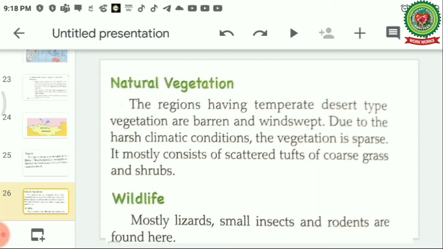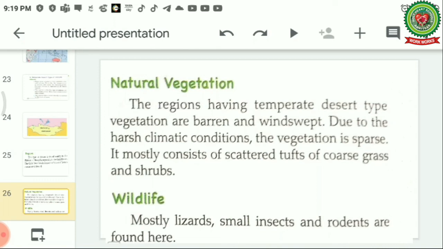Due to the harsh climatic conditions, because in the summers there is no rain and in the winters the precipitation is in the form of snow, the climatic conditions are very harsh in the temperate desert regions. The vegetation is sparse. It mostly consists of scattered tufts of coarse grasses and shrubs. No trees are found, only shrubs and tufts.